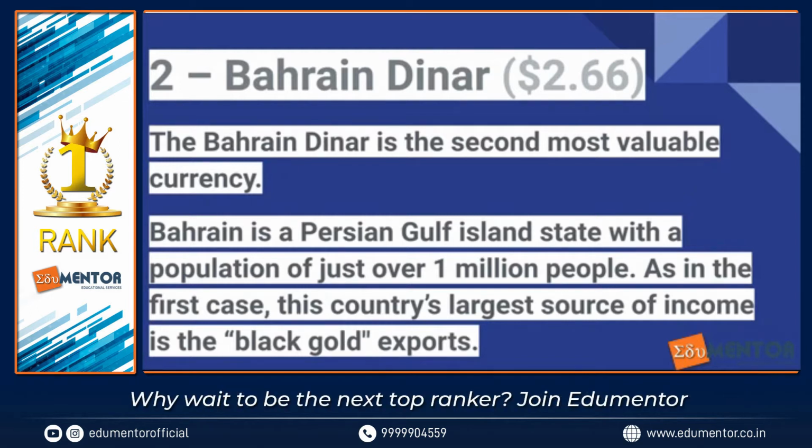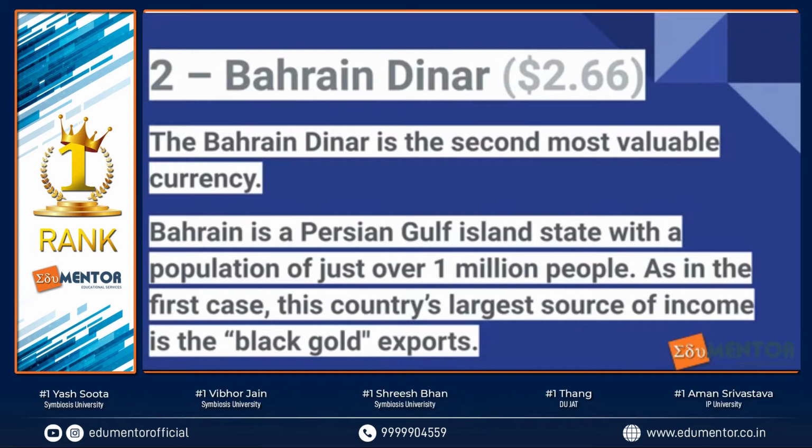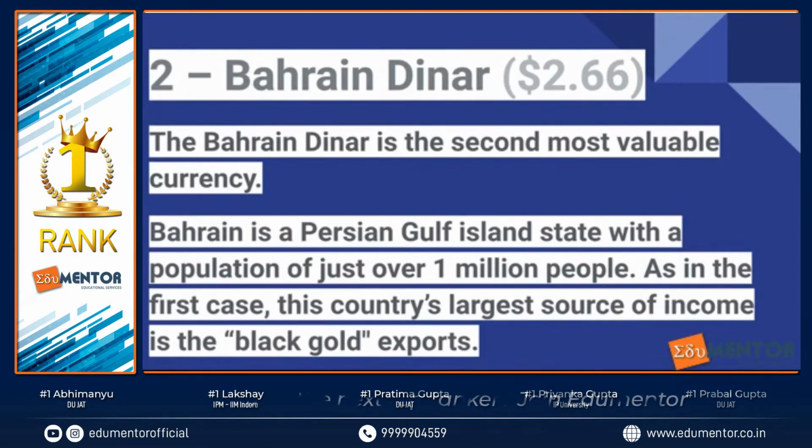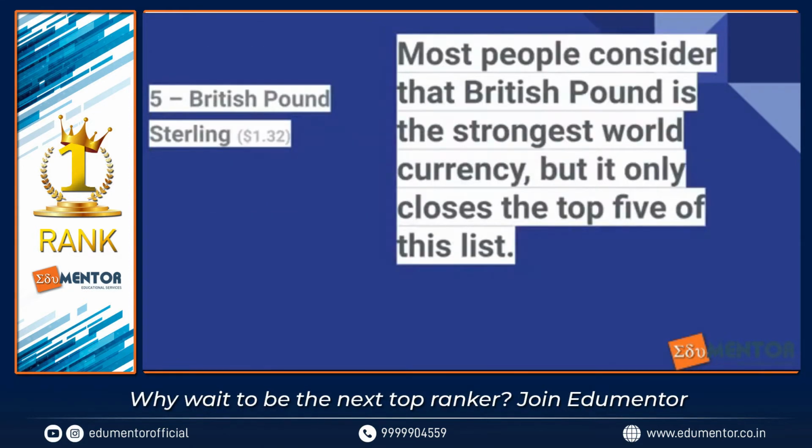You need to be aware, you need to have a proper idea of the currencies which are the top few currencies in the entire world. That's important. Bahrain is an island state, like I told you, and it's just got a 1 million population capacity. And of course, it has its income from black gold exports. The oil exports are also there, right?